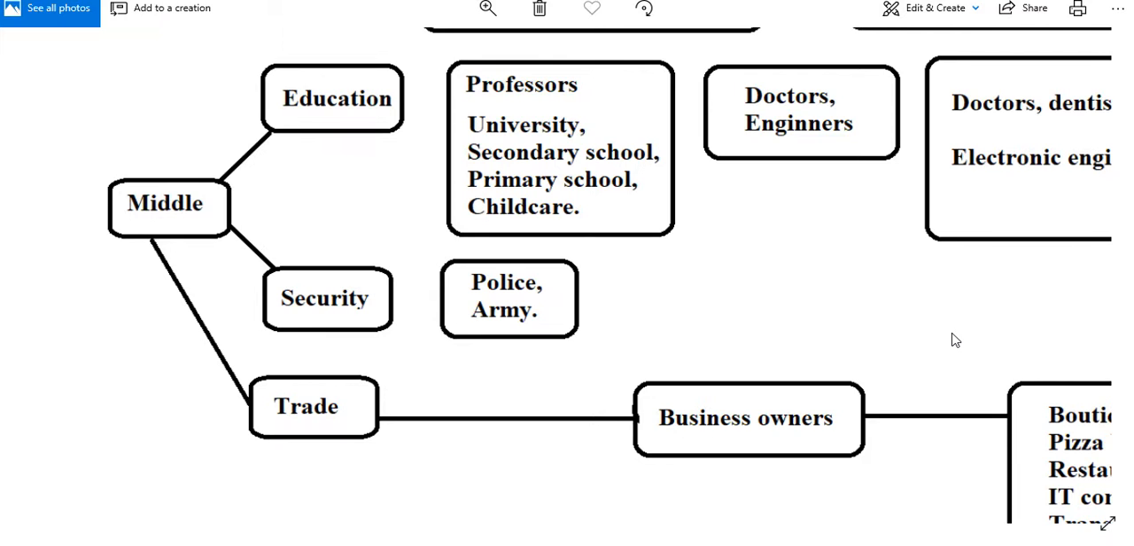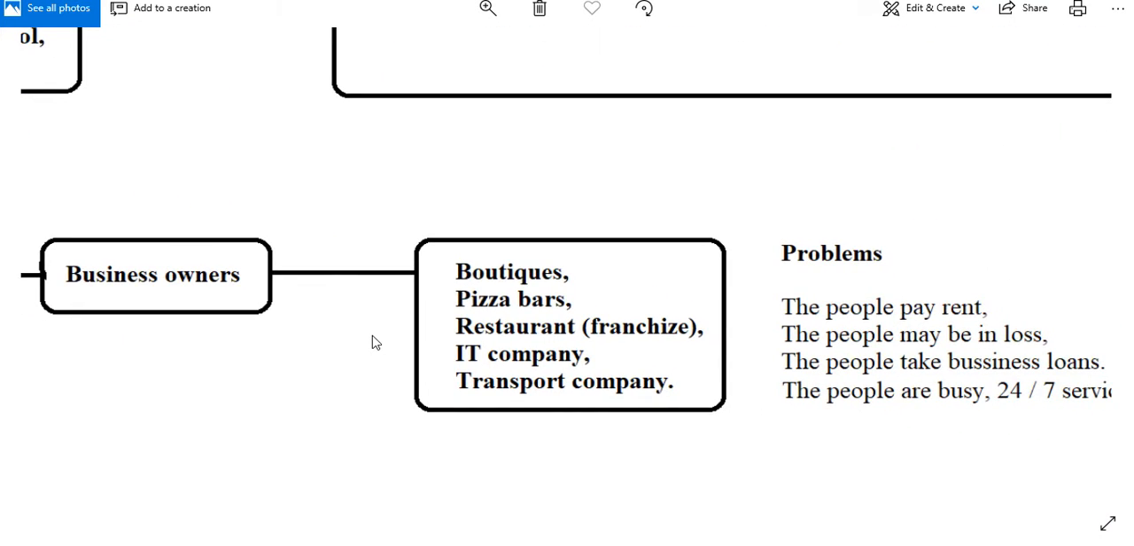Trade. The middle class includes people who work in trade. The people are business owners. The people may own boutiques, pizza bars, restaurants, IT company, transport company.